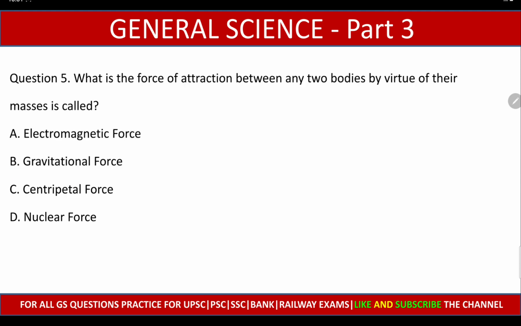Question number 5. What is the force of attraction between any two bodies by virtue of their masses is called? Electromagnetic force, gravitational force, centripetal force, nuclear force. And the right answer is option B, gravitational force.